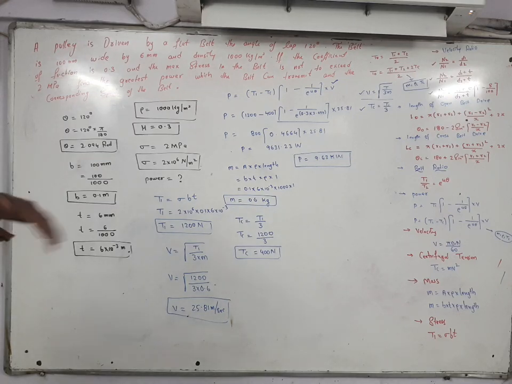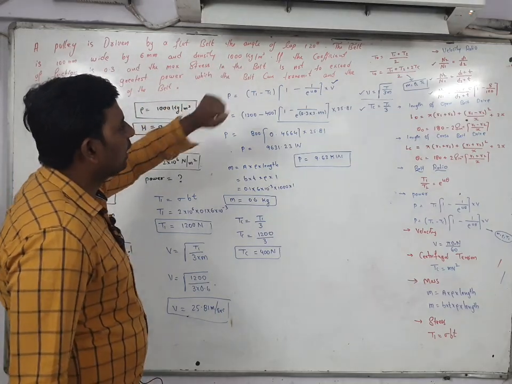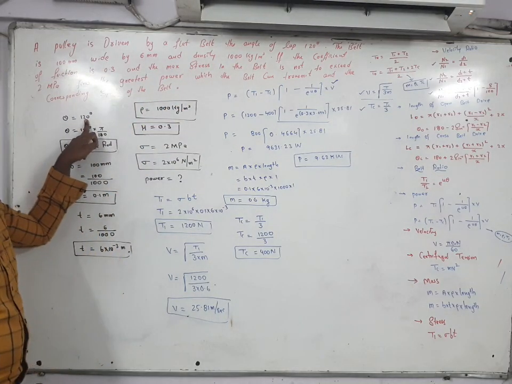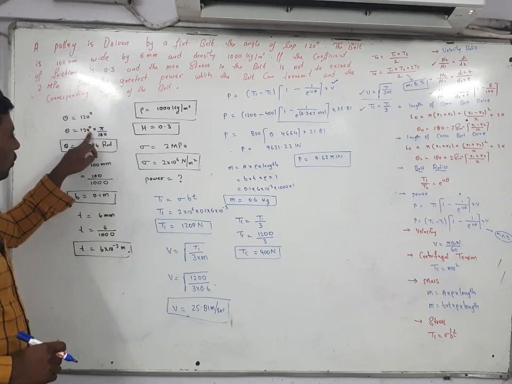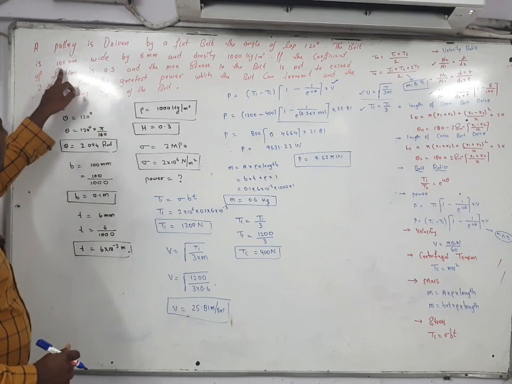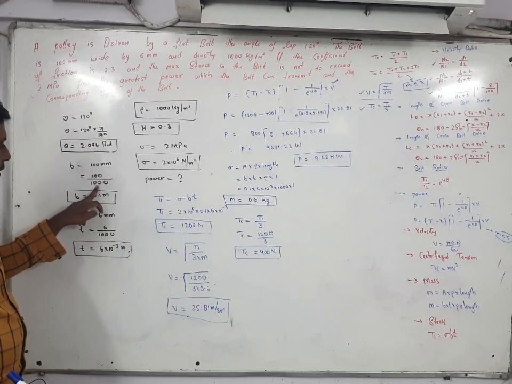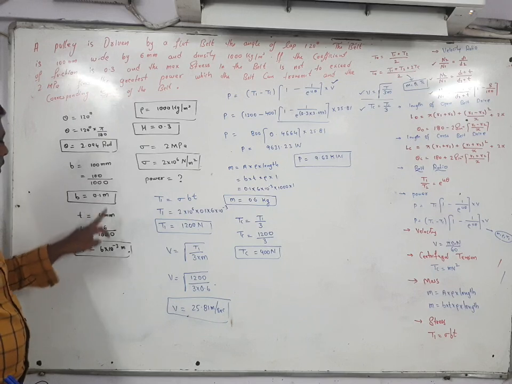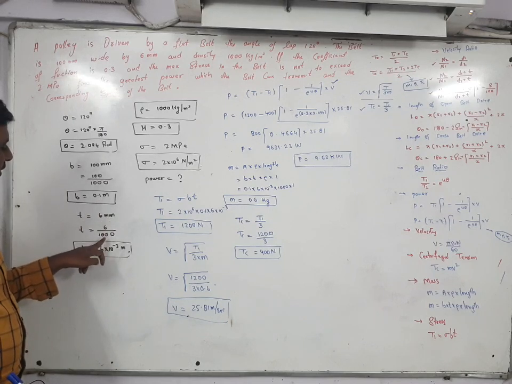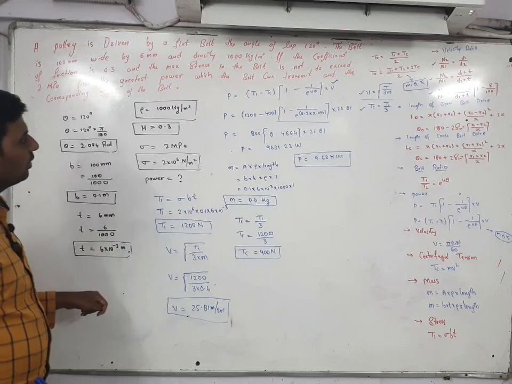Okay, once again I am reading this. A pulley is driven by a flat belt, angle theta is given. Theta is equal to how much? 120 degrees. So 120 into pi by 180, the answer should be in radian. The belt is 100 mm width. Width is equal to 100 mm is given. So divided with 1000, the answer should be in meter. And thickness is 6 mm. 6 divided with 1000, 6 into 10 to power of minus 3 meter is given.